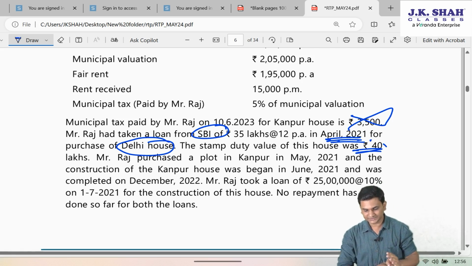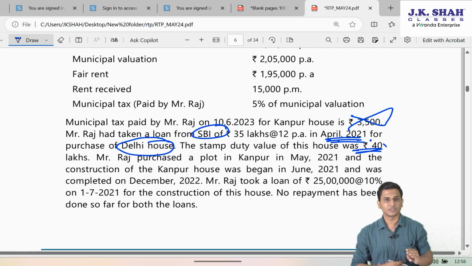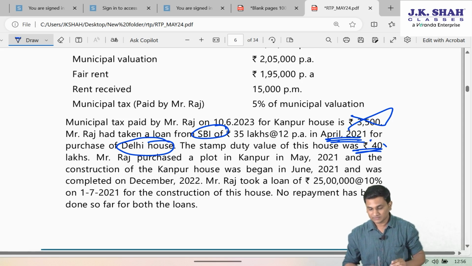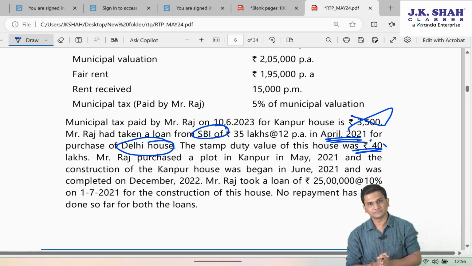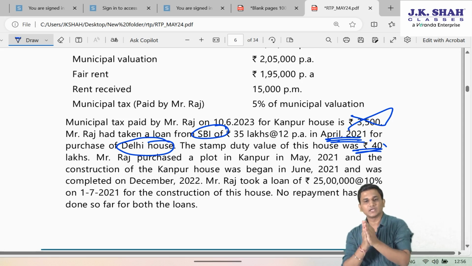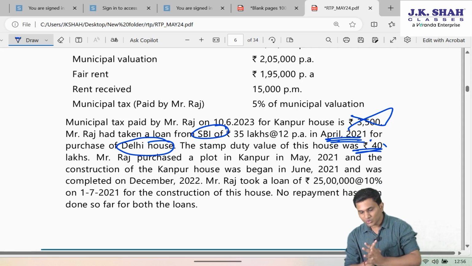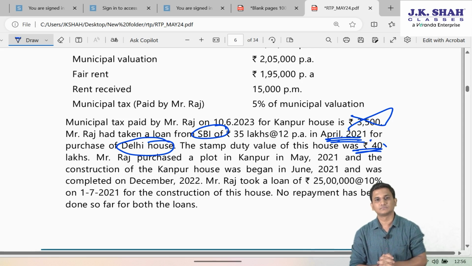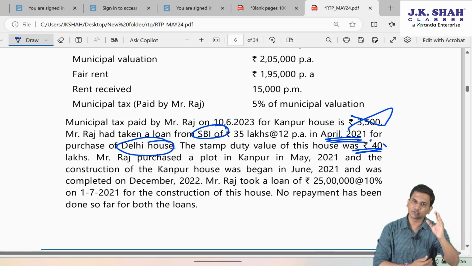Pay attention, friends. If you recollect, there was a provision which was saying that if an individual is purchasing any house property for which he is taking a loan, and that loan is taken from a financial institution, that loan is taken from 1st April 2019 to 31st March 2022.